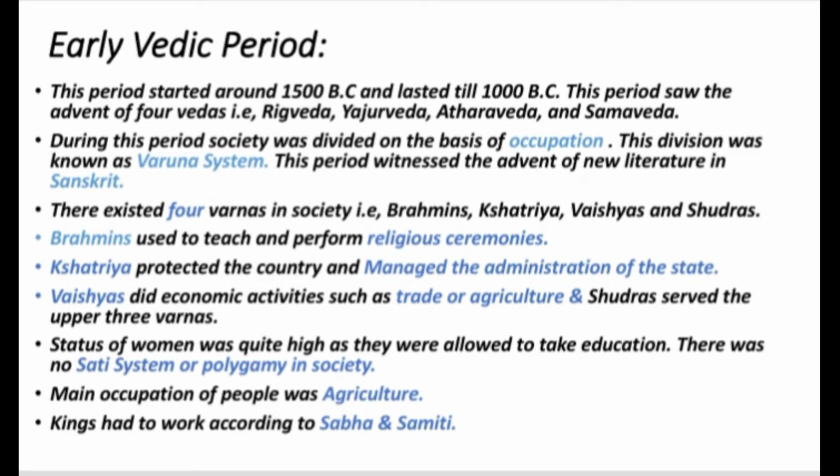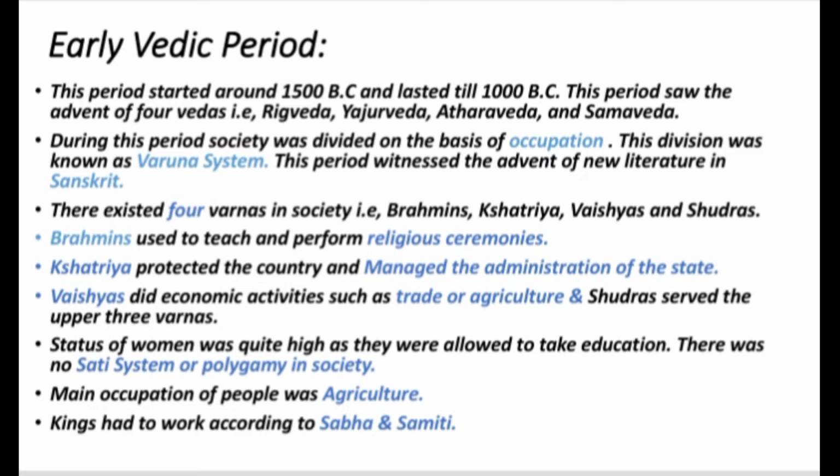Every Varna had a different role to play. Brahmanas used to teach and perform religious ceremonies. Kshatriyas protected the country and managed the administration of the state. Vaishyas did economic activities such as trade or agriculture, and Shudras served the upper three Varnas. During this period, the status of women was quite high, as they were allowed to take education. They had many rights, including property rights. They enjoyed quite a respectable position in society. There was no sati system or polygamy in society.